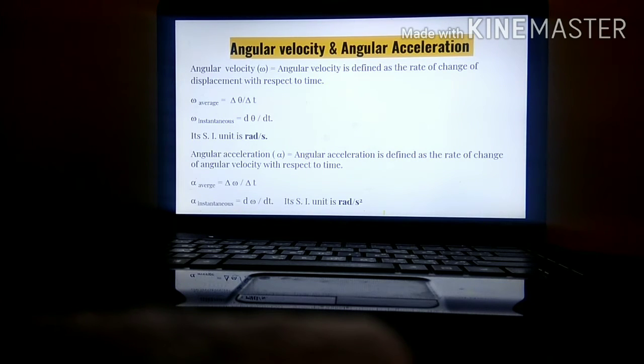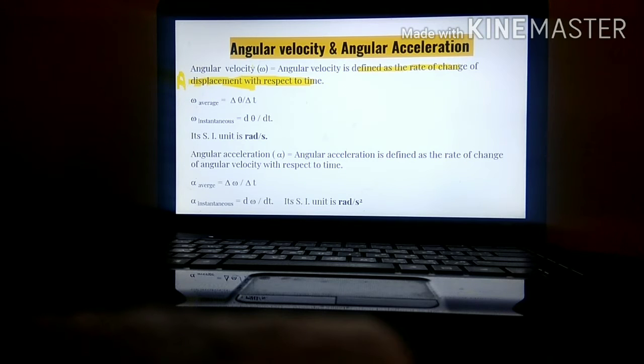Next one, angular velocity. See, what was linear velocity? The rate of change of displacement with respect to time. Over here, it is the rate of change of angular displacement with respect to time.